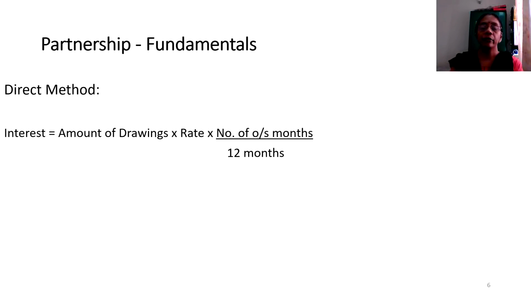And again, if certain money has been withdrawn on 1st January, the partner has used this money from the business for his personal use for only 3 months. So the number of outstanding months would be 3. I think you must be knowing what this outstanding period stands for. It is the period from the date of withdrawal till the year end.